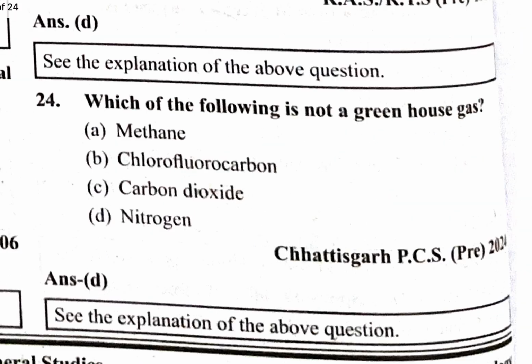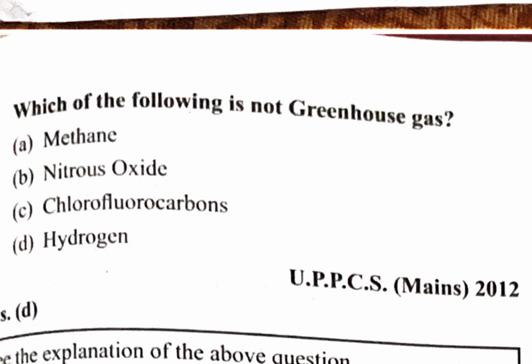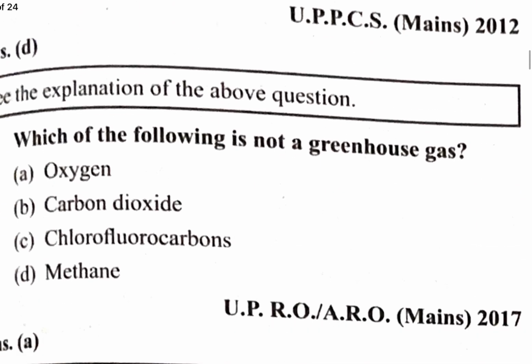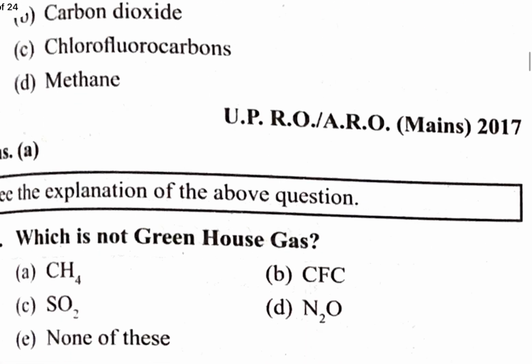Which of the following is not a greenhouse gas? Methane is a greenhouse gas. Chlorofluorocarbon, CFC, is a greenhouse gas. Carbon dioxide is a highly impacting greenhouse gas, and nitrogen is not a greenhouse gas. Which of the following is not a greenhouse gas? Methane, chlorofluorocarbon, nitrous oxide; hydrogen is not a greenhouse gas. Which of the following is not a greenhouse gas? Oxygen is not a greenhouse gas.